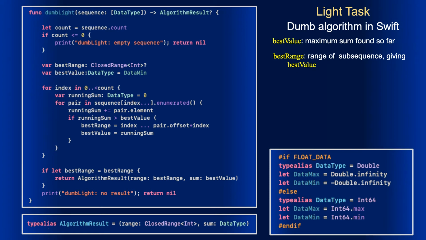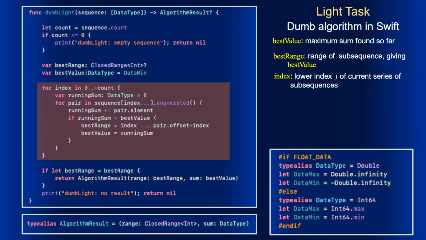This time we need only two variables to keep the result, which are best value and best range. The outer loop still runs by index from 0 up to sequence length -1. And again we have running sum. However, this time the inner loop runs not by an index, but by an array slice, from the lower index up to the end of the sequence.